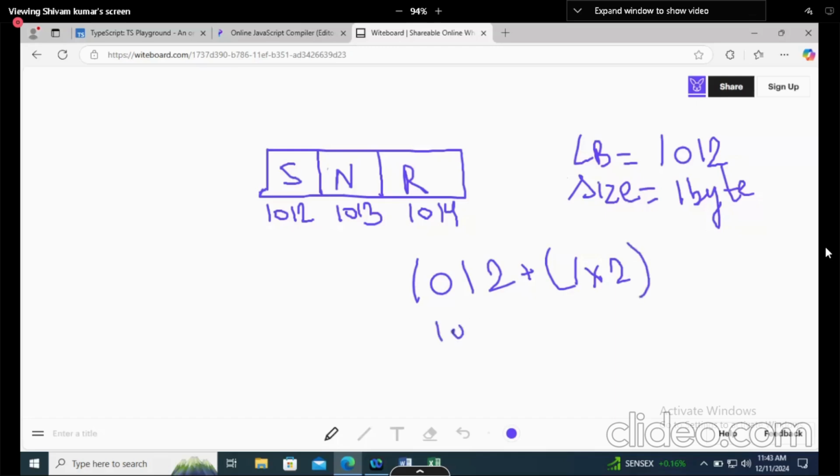So 1012 plus 2, and 1014. Now it is saying that if you want to check who is stored on the second indexing, go to 1014. But when we go to 1014, we see that this is the third element. And what did we ask? Second element. Right? What did we ask? Second element.